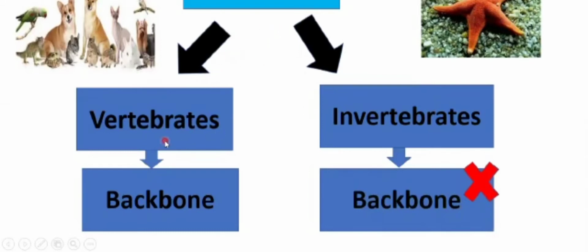So beta, in this video, we are going to discuss the main group, that is the vertebrates. We are just going to discuss the vertebrates. Scientists have again classified the vertebrates into five further classes. Let's discuss these classes. The very first class of the vertebrate is the class Pisces, that is about the fishes. It is about the water animals.